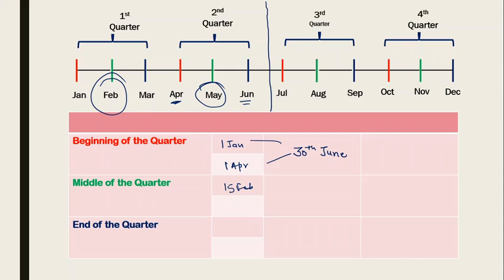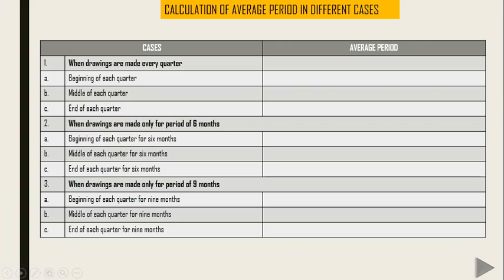I'm not going further, because I have to stop here only. So my last drawing in the middle will be 15th of May. Coming to the end, the dates will be 31st of March and 30th of June. All dates are to be compared with 30th of June. This is what I have to compare to find out my average. So dates are to be compared, and this way I'll be calculating my months.